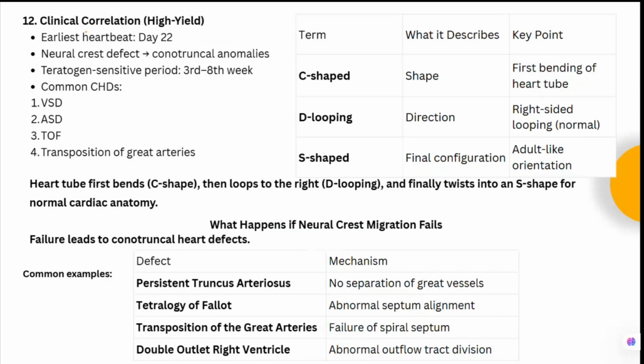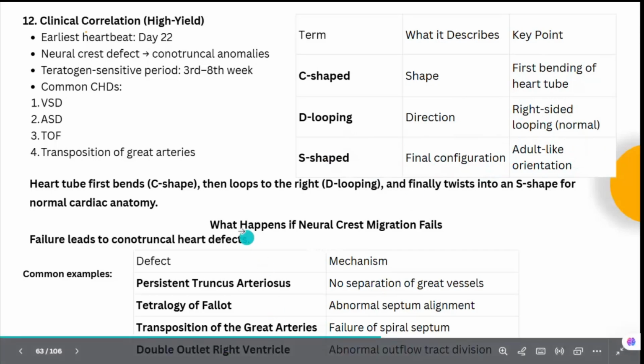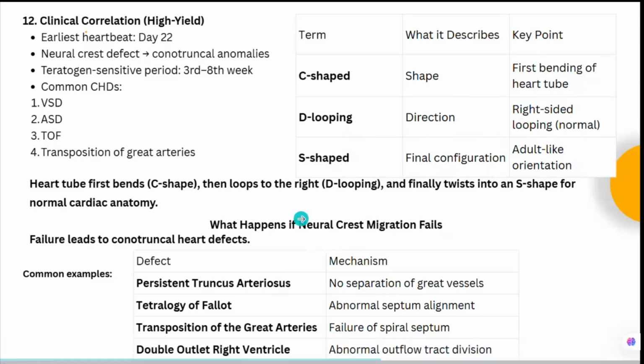Okay, so the most sensitive period for teratogenesis is the third to eighth week. So third to eighth week is the teratogenic period. Common congenital heart diseases are the VSD, ASD, TOF, and transposition of the great arteries. Okay, we have also seen about this looping, that is C-shaped looping, D looping, and the S-shaped. So C-shape is the first bending of the heart tube. D looping is the direction, that is the right-sided looping is called D looping, and S-shape is the final configuration by which the adult-like orientation happens. Okay. Now what happens if the neural crest migration fails? We have seen that the conotruncal development is neural crest dependent.